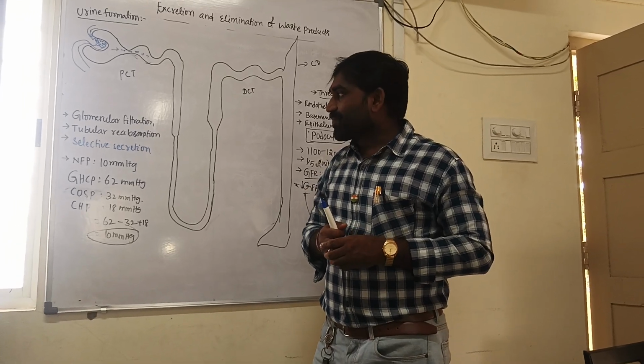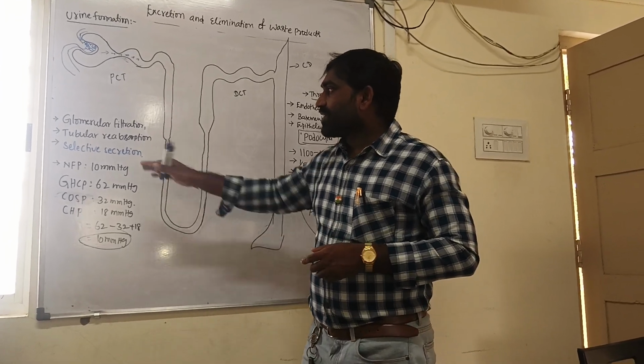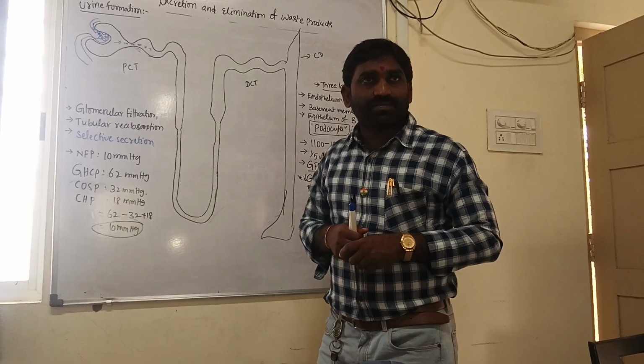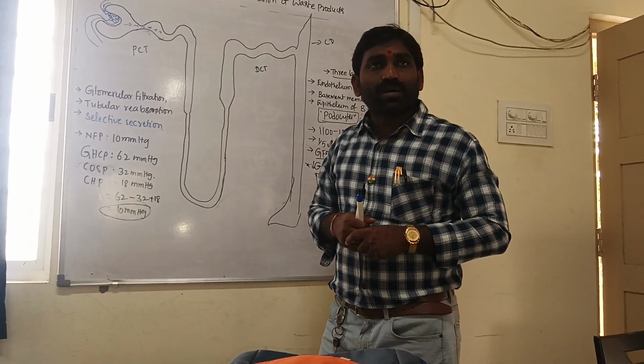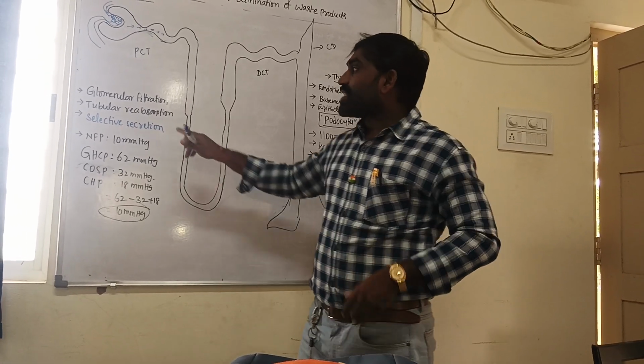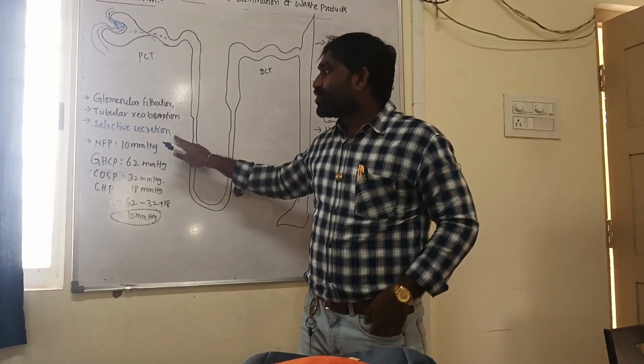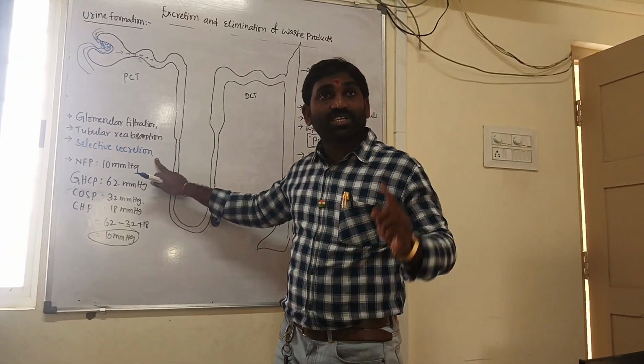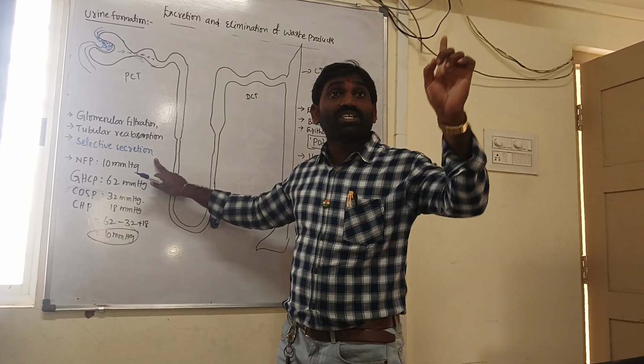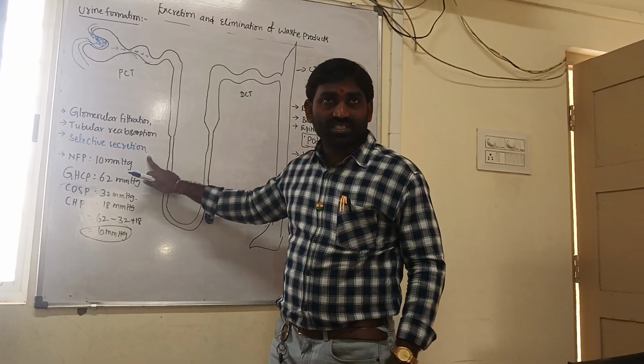Usually, first, tubular reabsorption is a selective process. Tubular secretion is a selective process, but glomerular filtration is a non-selective process.